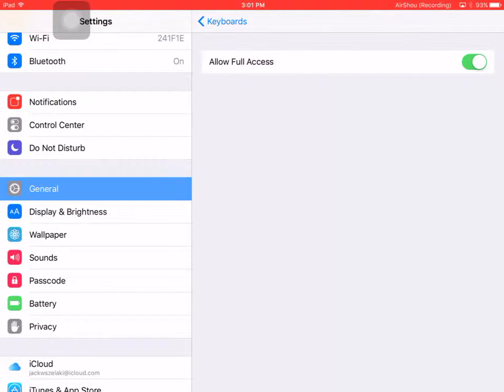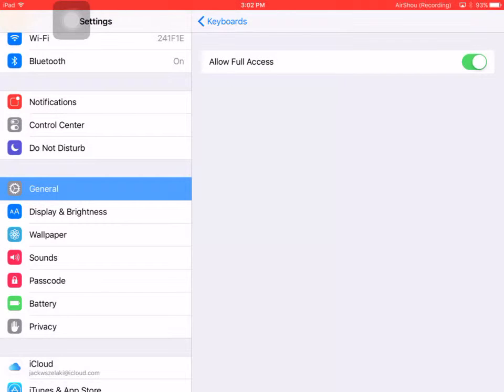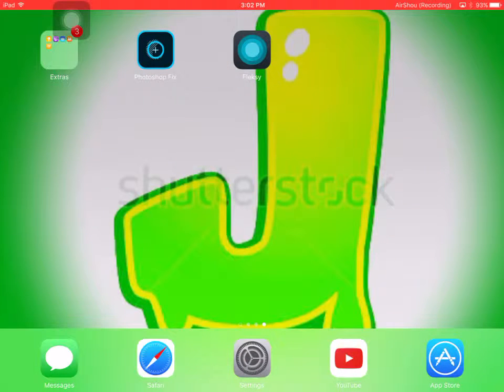And then it'll ask you for full access, and you'll go into it, and it'll look like this, and then you'll swipe it on. Then you're going to hit allow, and it has no glitches or anything like that. But if for some reason you cannot get into Flexi and it's crashing every time you go into it, you're gonna want to delete it and reinstall it. I'll actually put a link in the description of where you can find it. But yeah, anyways, I'm gonna show you how you can custom make your keyboards.